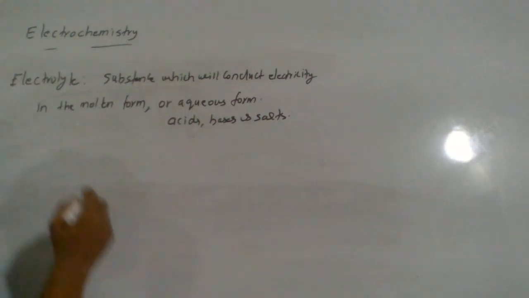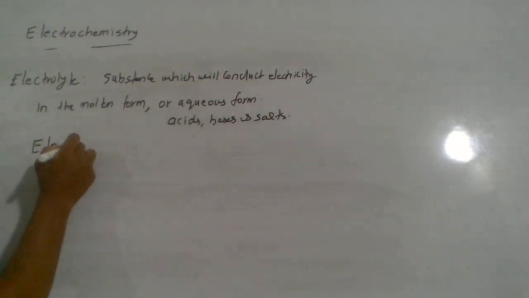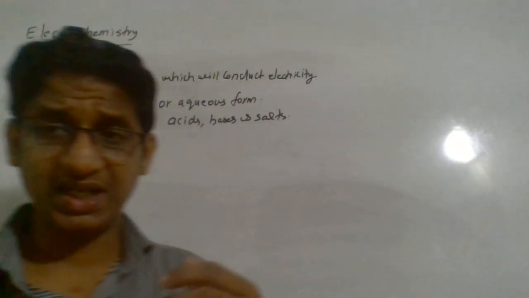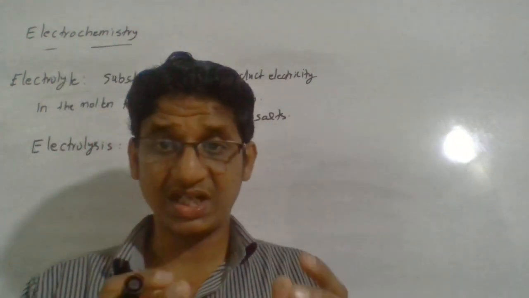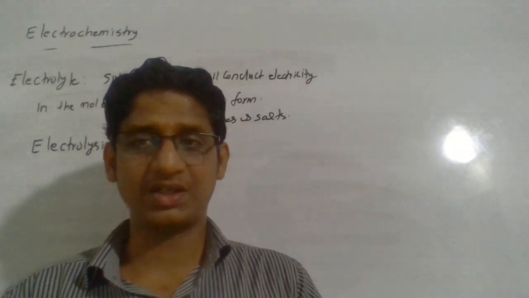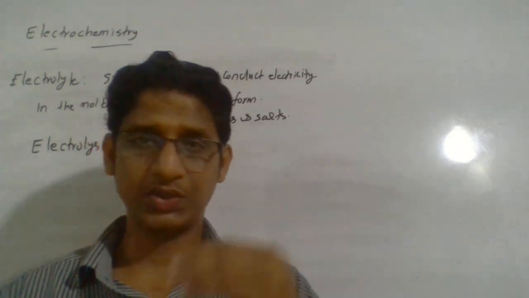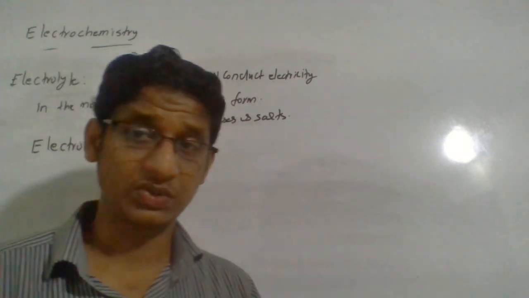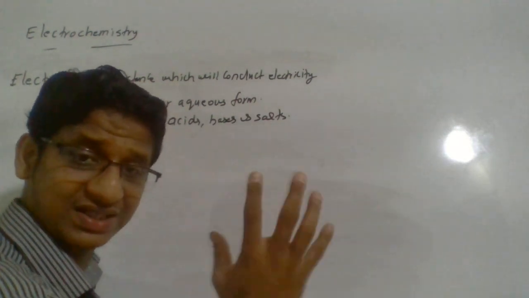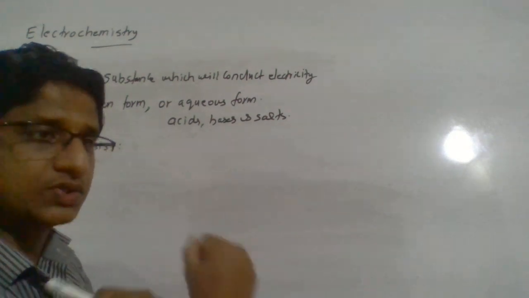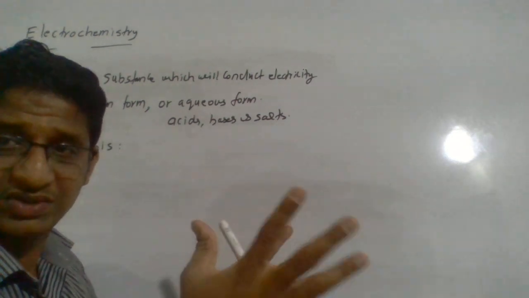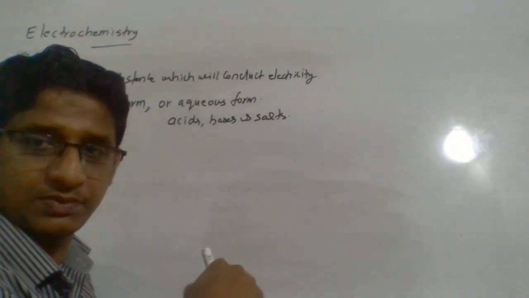Now let us define electrolysis. What is electrolysis? As the name suggests, you can imagine an electrolyte, you pass electricity through it. The process of decomposition of electrolytes by passage of electricity is called electrolysis. This word you will quite often see. The major point is that external electricity is required. You pass external electricity and split the compound, and ions are separated. Those ions are responsible for the conduction mechanism.